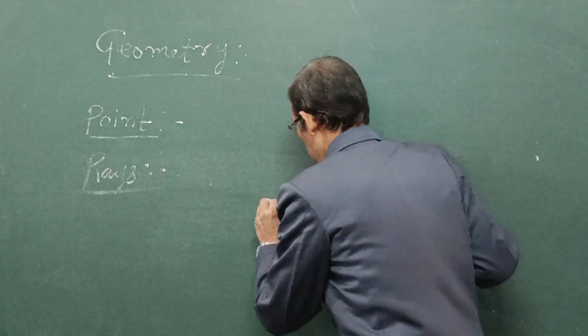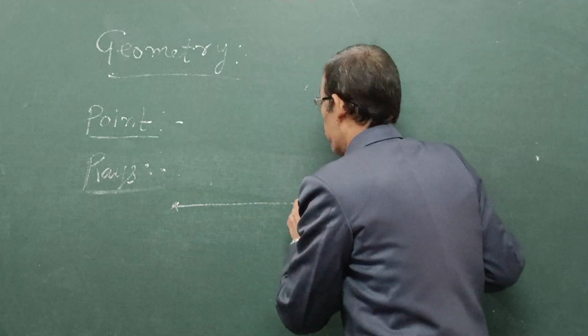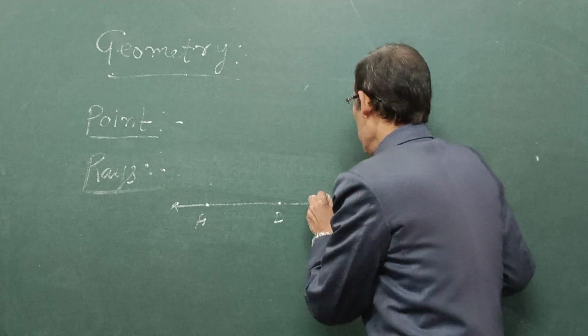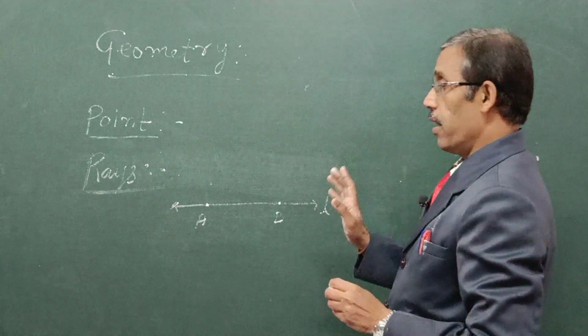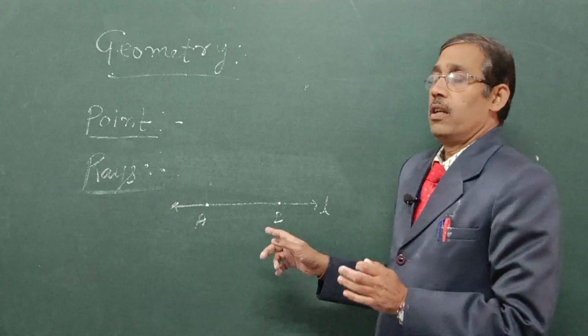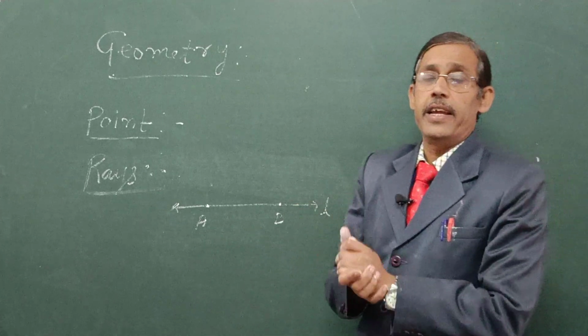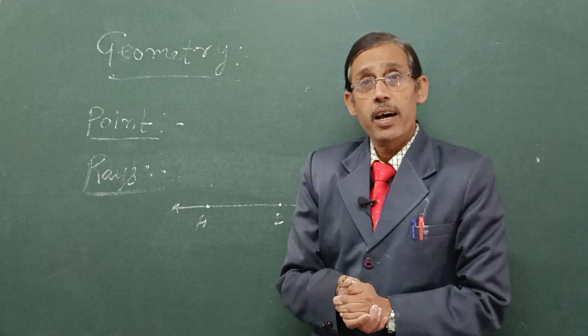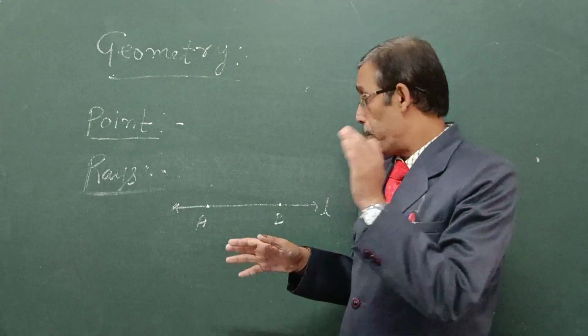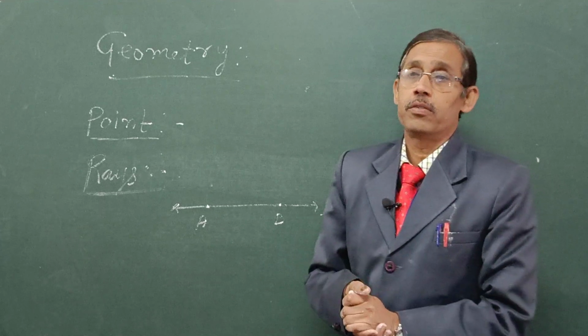Suppose 2 points A and B lie on the line L. We read AB as the ray, where either A represents the end point or B represents the end point.